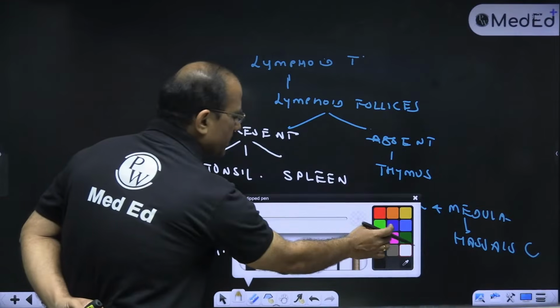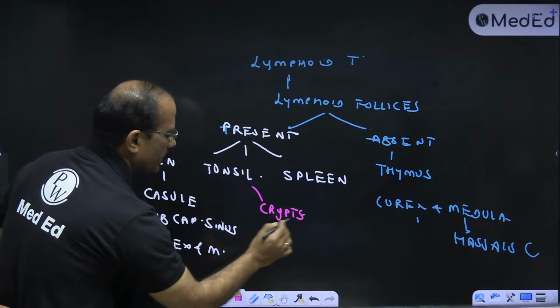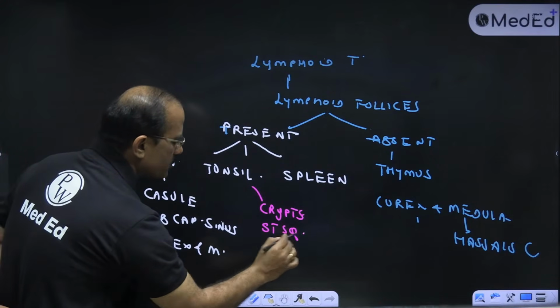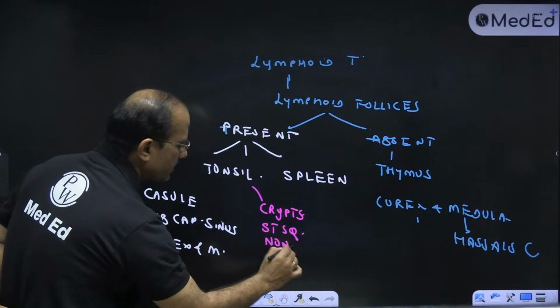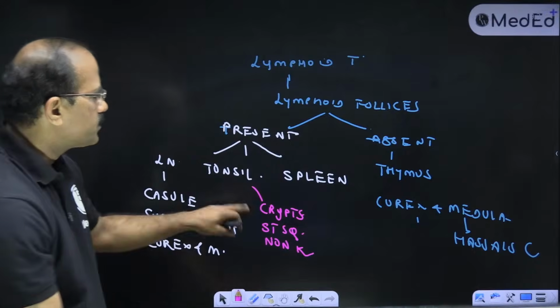Tonsil. What is the characteristic of tonsil? Crypts होते हैं. And the epithelium is stratified squamous non-keratinized. Fine. And spleen में, what do you get?